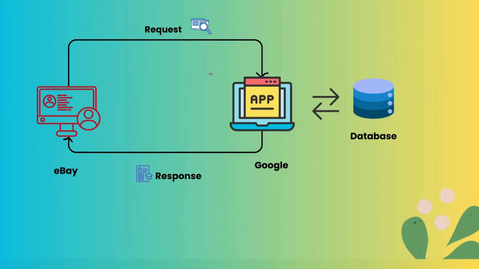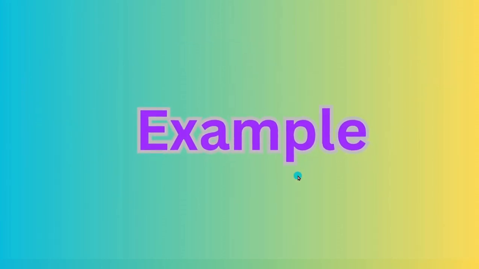Now, what components did we understand in the API? First is the endpoint. Here, for this request, eBay will be getting one endpoint, so Google will be considered here as the endpoint for the request. Then the request is about what kind of details you want to get from Google, and then the response Google will be sharing with eBay. These are the three things which come under the API: endpoint, request, and response. Now let's understand the same thing with an example.